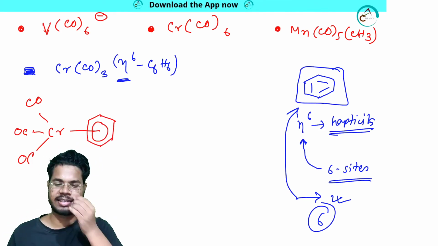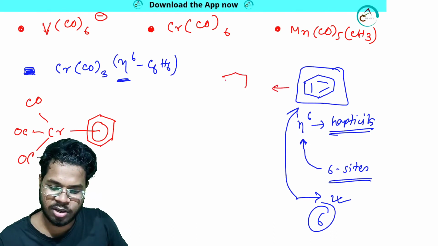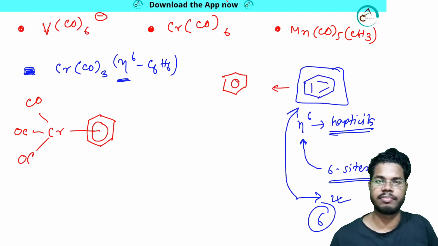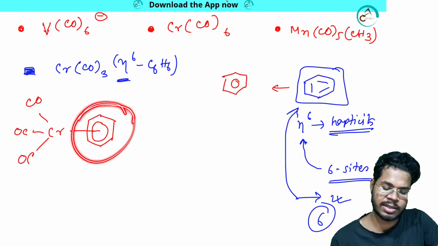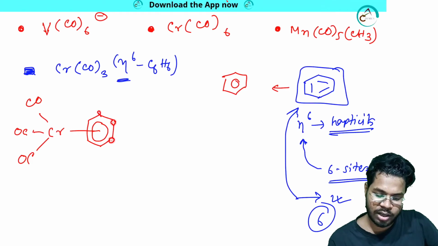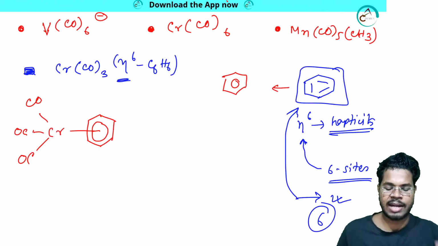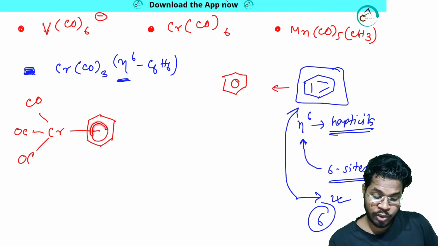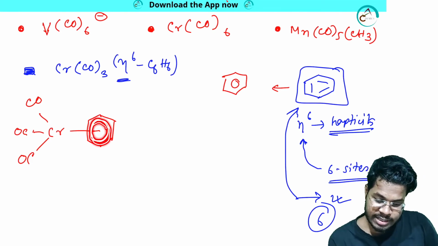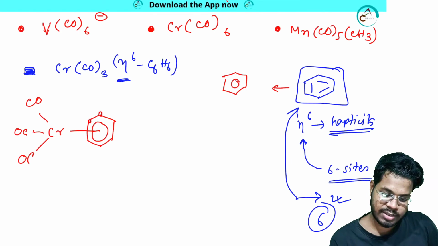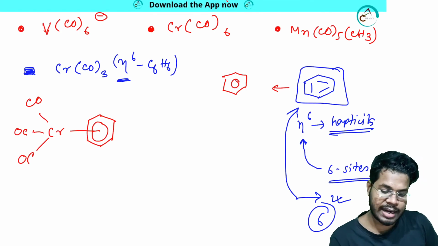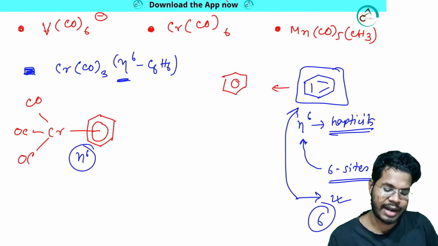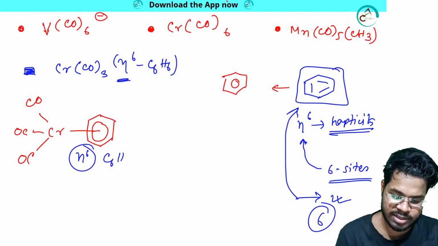So you know the resonating structure. We write the resonating structure of benzene like this, because these 3 bonds are delocalizing over the system. So that's why you can draw the system like this. And these 1, 2, 3, 4, 5, 6 atoms are donating simultaneously. That's why I drew the whole system like a round structure. So 1, 2, 3, 4, 5, 6 are donating, and that's why it is called an eta 6 ligand. Eta 6 benzene, and the formula is C6H6.